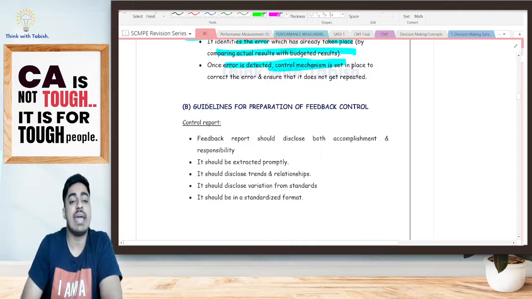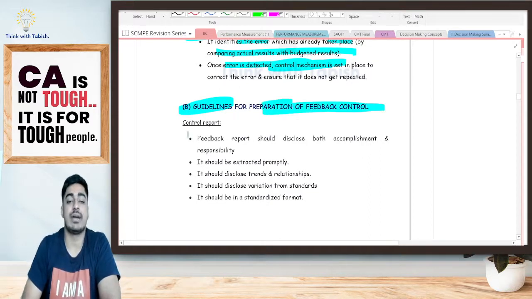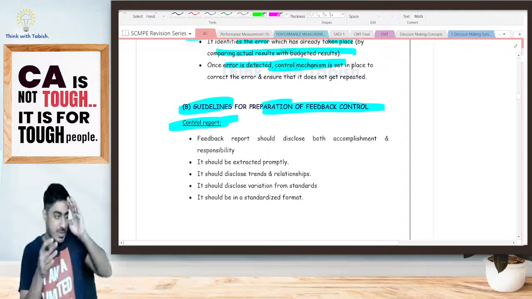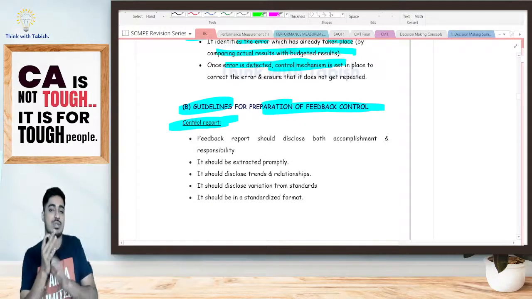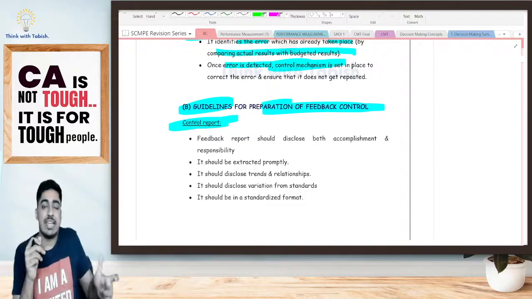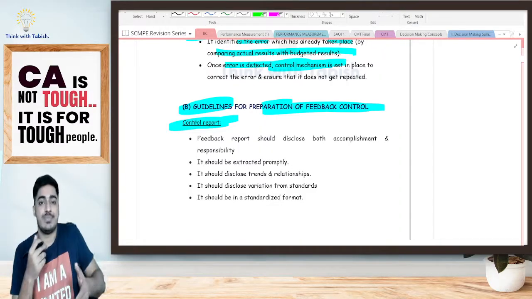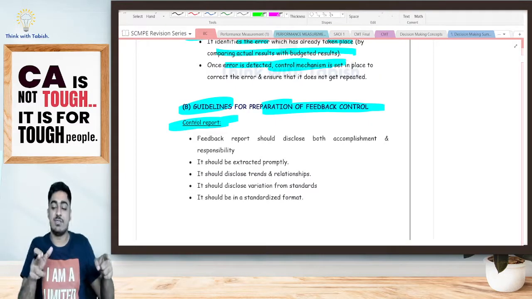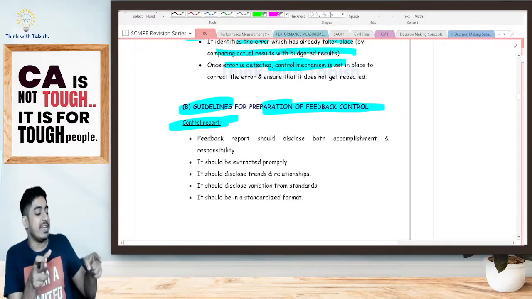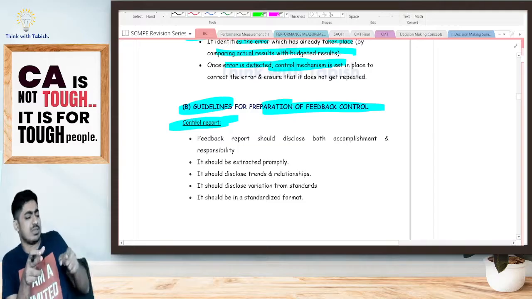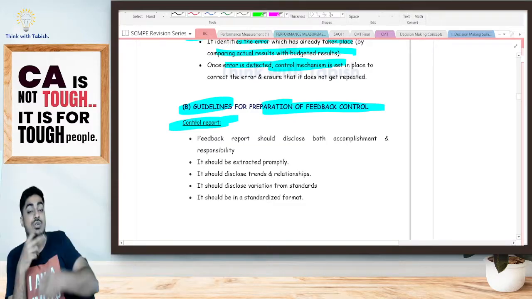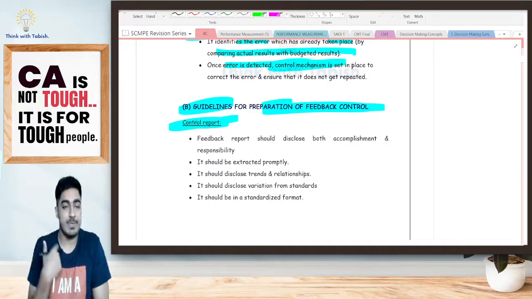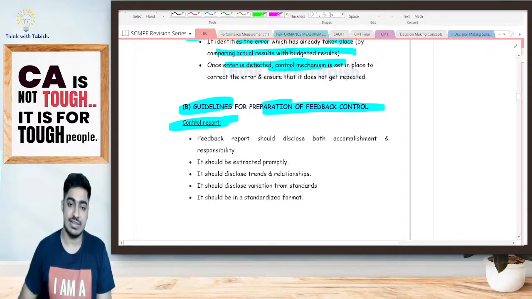Now, there are guidelines for preparation of feedback control, whatever my control report, feedback is happening. Once I've set my budget, I've got my actual. Now look at this, students. It is my budgetary control system only. I'm telling how I'm doing. Point number one: at the start of the period, I'll set my budget, and by the end of the period, I've got my actual. Now I'm sitting and analyzing why I did not achieve my budget, what all has happened. Based on that, I'll take corrective actions to ensure that next time it does not get repeated. So I have to prepare my control report. What all are the guidelines?